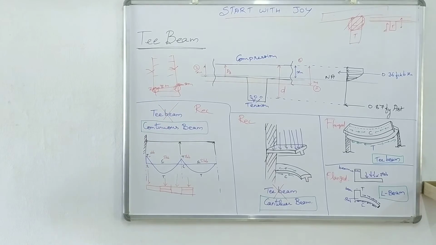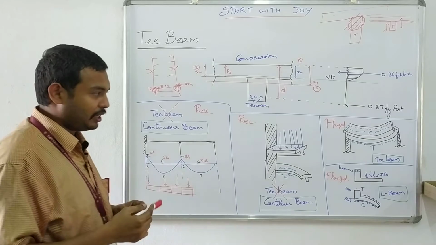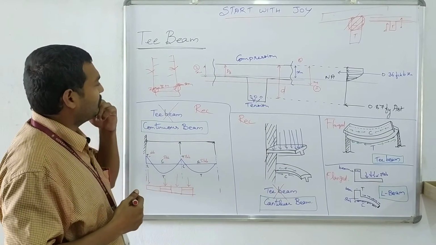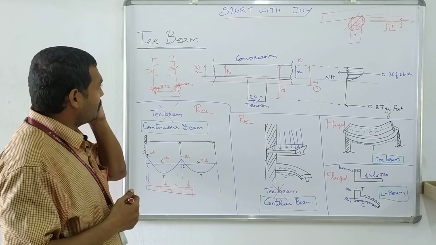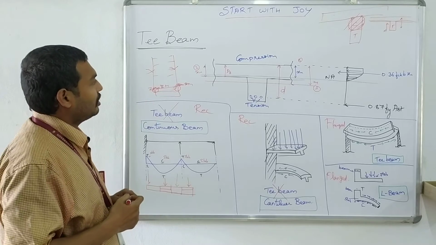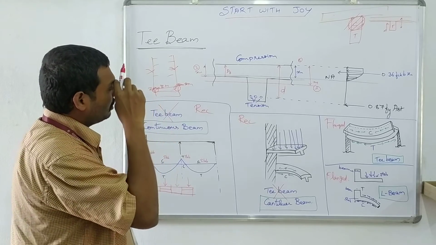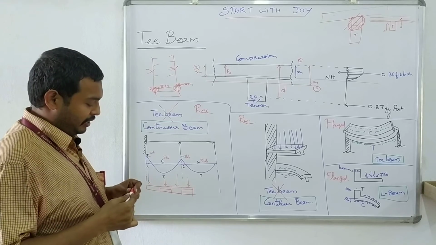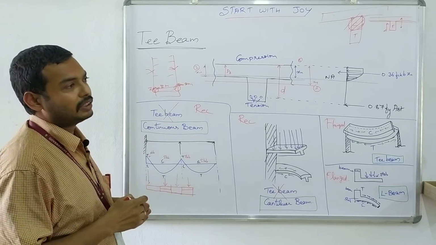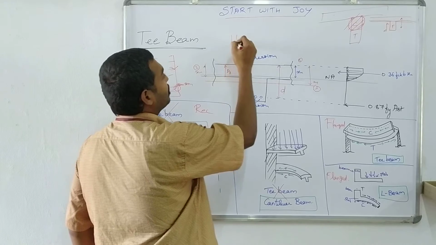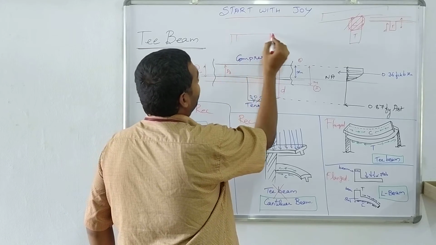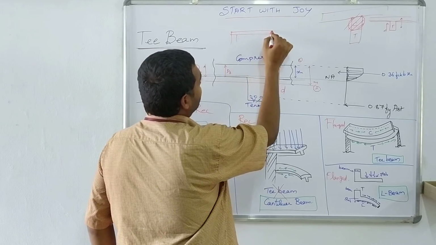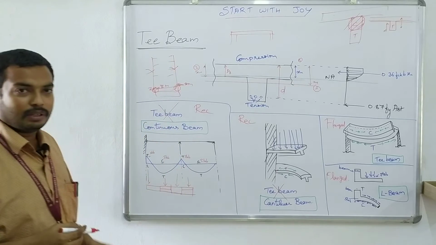Or you are providing a sheet roofing, in that you are going to, not sheet roofing, it will not be a slab. You are just going to provide a veranda. In that you can provide, instead of framed structure, you can go for load bearing structure, so that you can provide simple supports and you can provide a beam which you can consider as a T-beam.